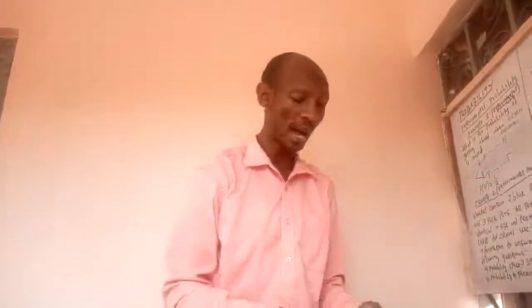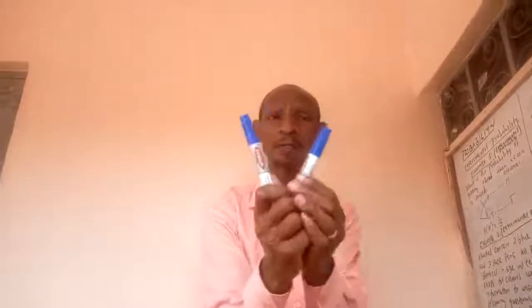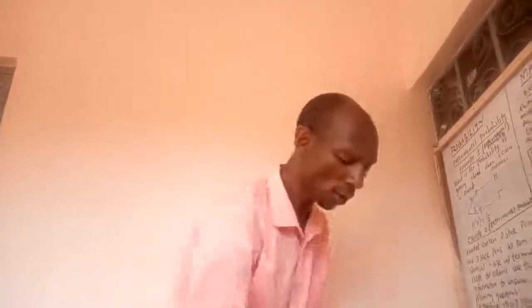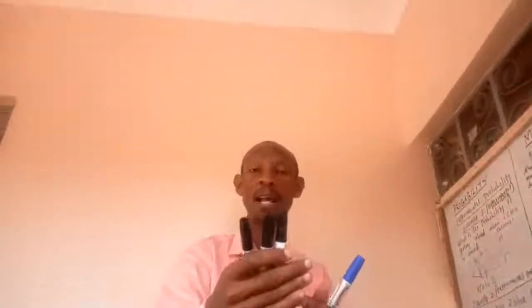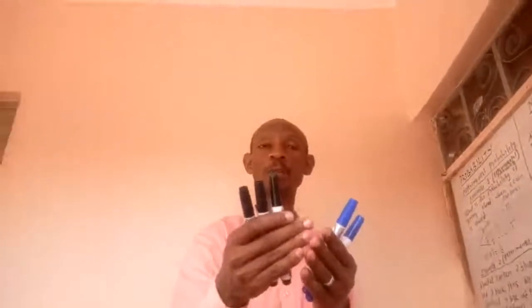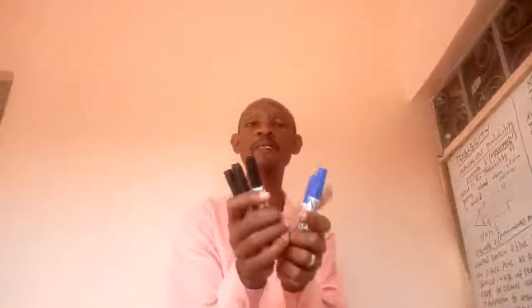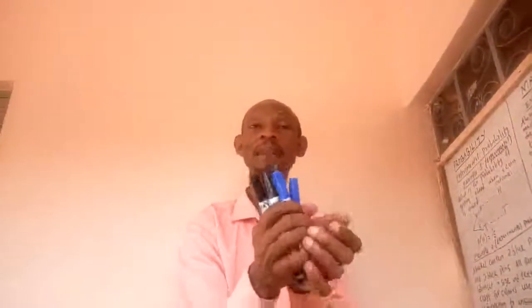Why? Because we have 2 blue pens and also 3 black pens, and therefore the total possible outcome is 5, because I have 5 pens inside the bucket.